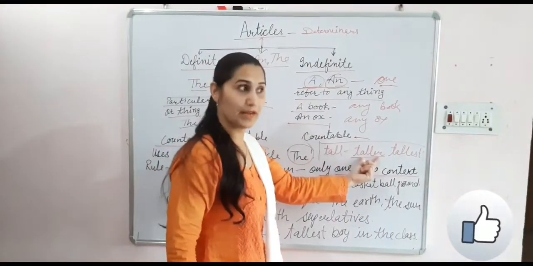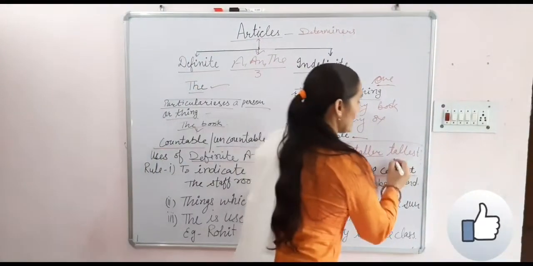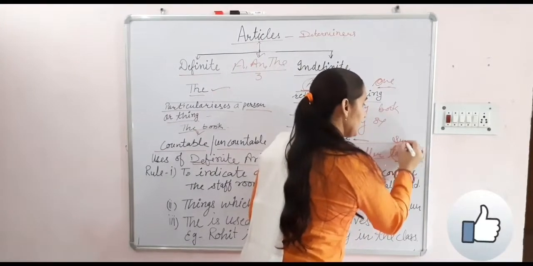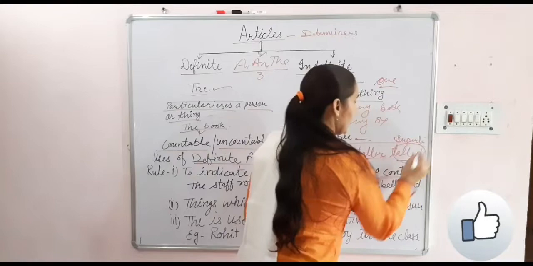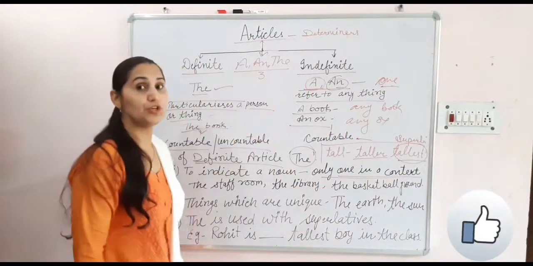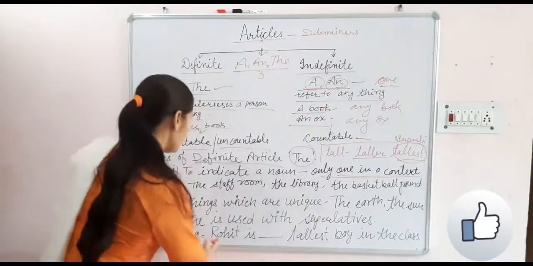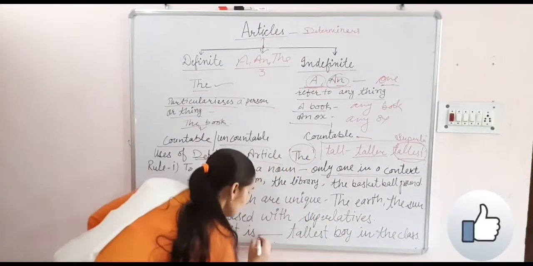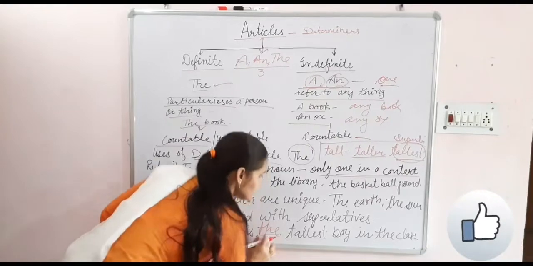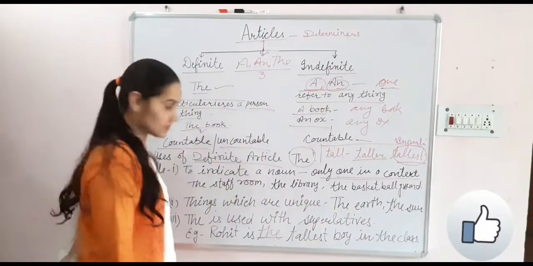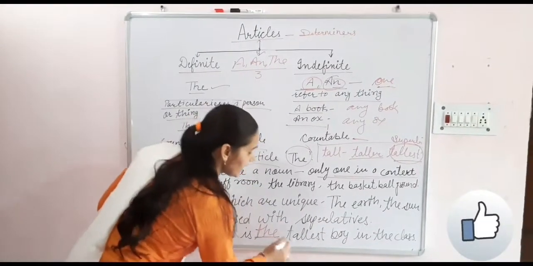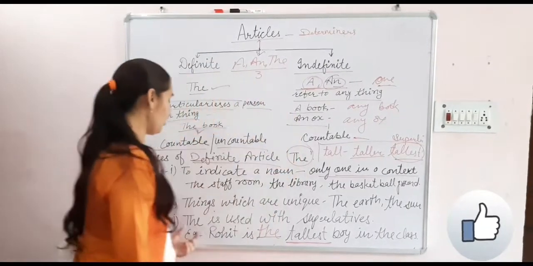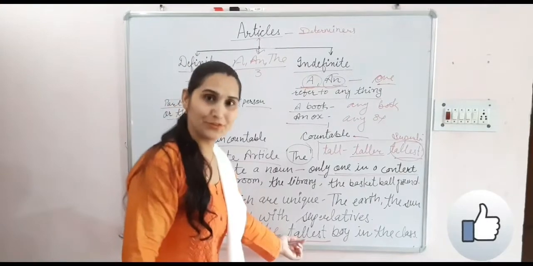It comes for comparison. And tallest is our superlative degree. With superlative we always use the. Rohit is the tallest boy in the class. Why do we use the here? Because we have the superlative degree of our adjective tall.